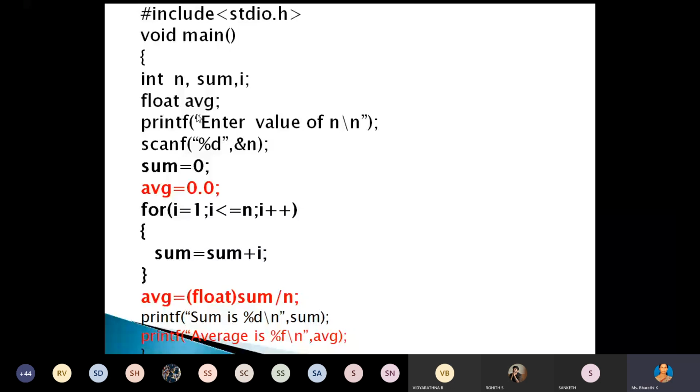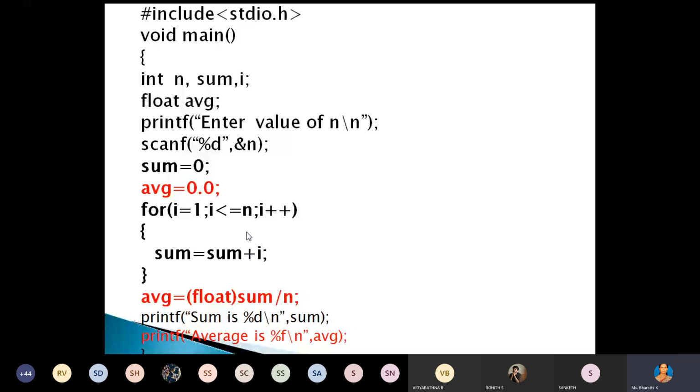First we have to read the number using the scanf function. Initialize sum equal to 0 and average equal to 0. You can initialize that during the declaration or later in the code. Then write the for loop: i equal to 1, i less than or equal to n, i plus plus, sum equal to sum plus i, that is it will add all the natural numbers 1 to n.